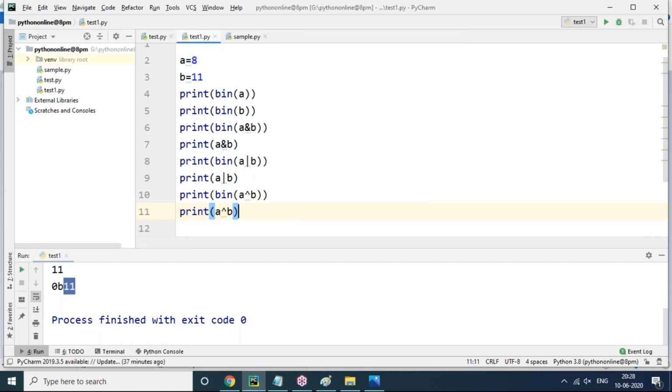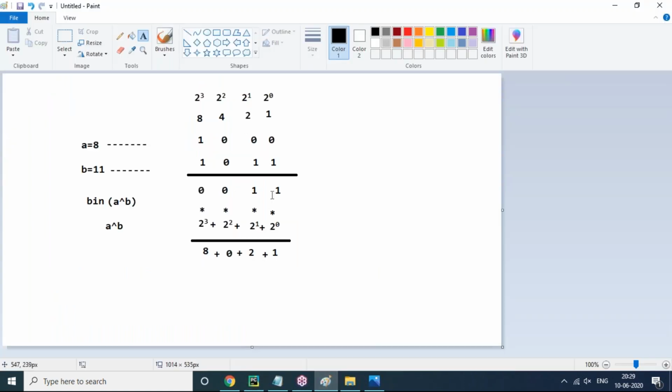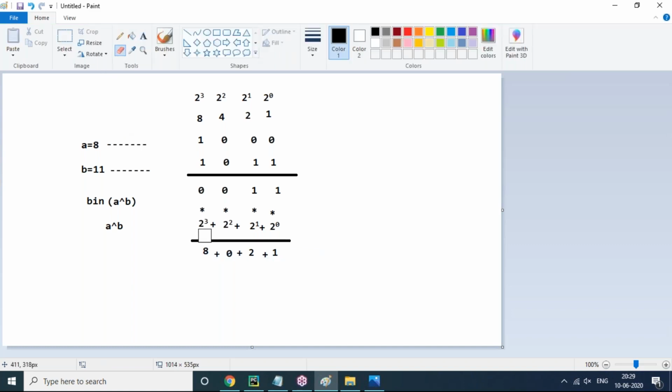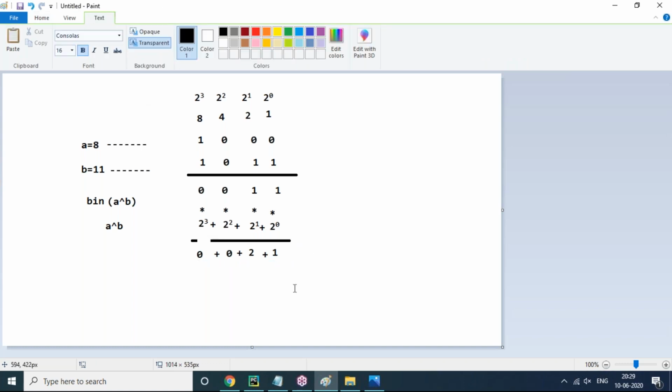I think that will be 3. Why? Because the calculation will be 1 into 2 power 0 is 1, 1 into 2 power 1 is 2, 1 plus 2 is 3, then 0 into 2 power 3, how much is it? It is 0. So this is the A cap B value, completely 3 only.